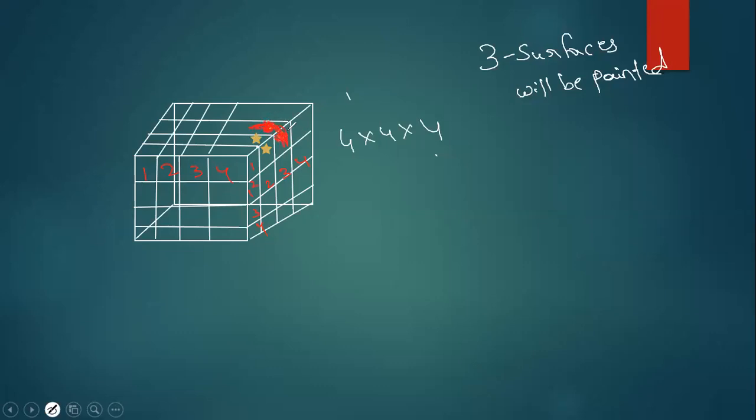That means top side and the side. Similar, this one, only top side and the side. Only 2 surfaces are painted. If you take this cube, see here, this one, this particular cube will be painted 3 sides. Yes or no? Guys, do you understand what I'm saying? If you see the normal cube, 6 colors will be there in 6 different sides.